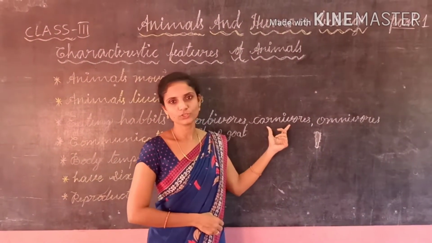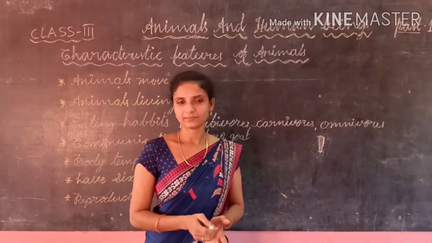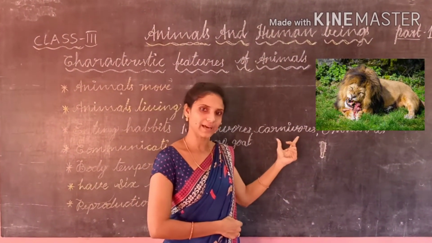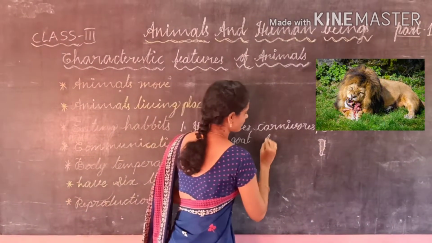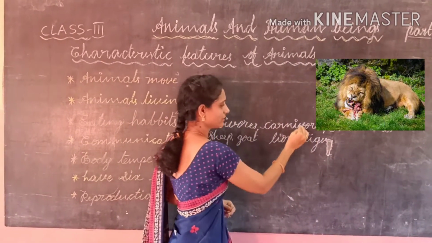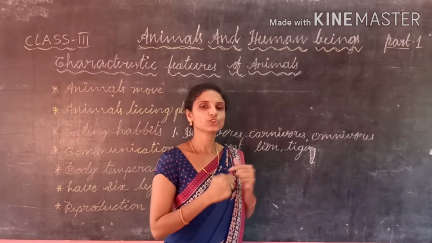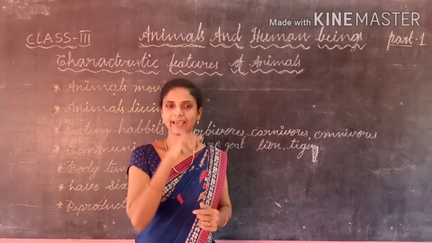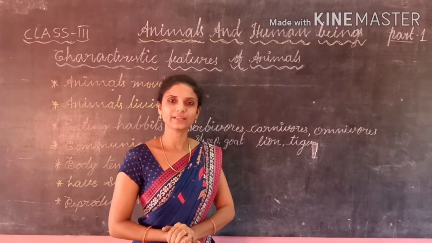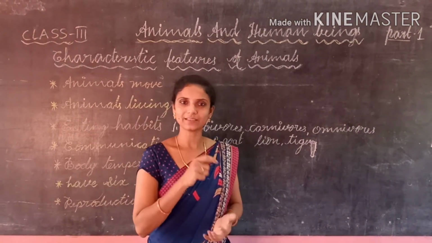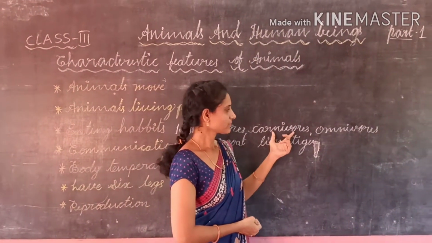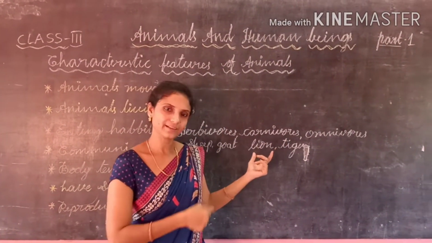Carnivores. What are carnivores? The animals which eat other animals' flesh as their food are called carnivores. Flesh eating animals are called carnivores. What are the examples of carnivores? Lion, tiger, cheetah. These carnivores have sharp pointed canines to tear the flesh. If you want to cut the meat, how will you cut? We will take a chopper and cut the meat. But they don't have any such thing. That's why they have sharp pointed canines to tear the flesh.